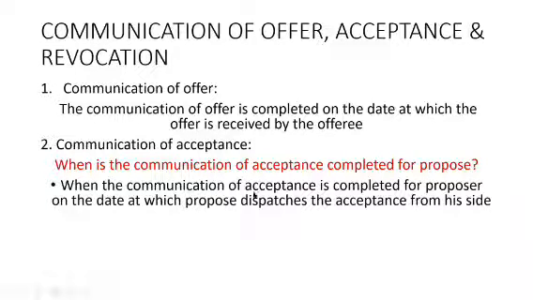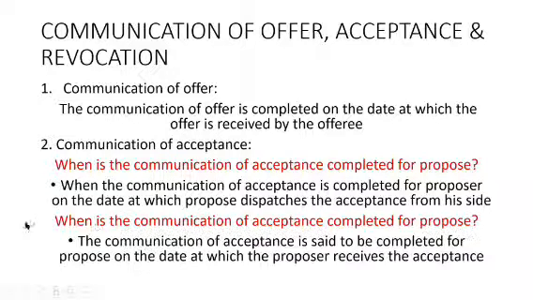The communication of acceptance is completed for the proposer on the day at which the proposee dispatches the acceptance from his side. Let us read the next one also. When is the communication of acceptance completed for the proposee? The communication of acceptance is completed for the proposee on the date at which the proposer receives the acceptance. Where shall I write? I'll write here only. Okay.